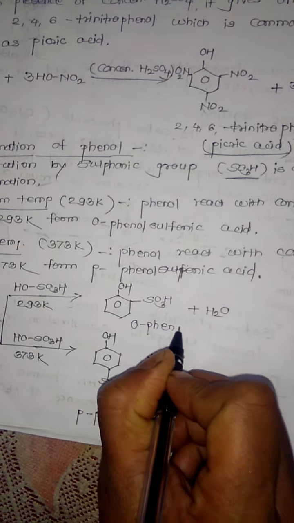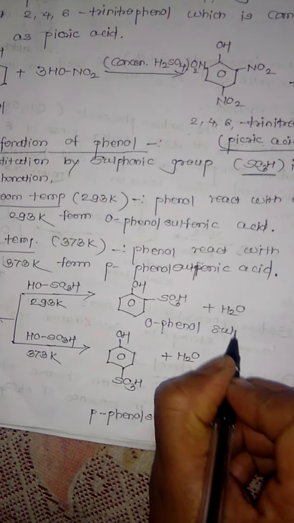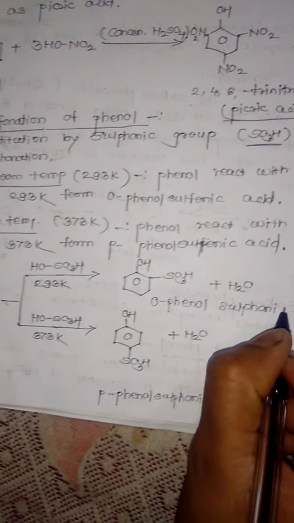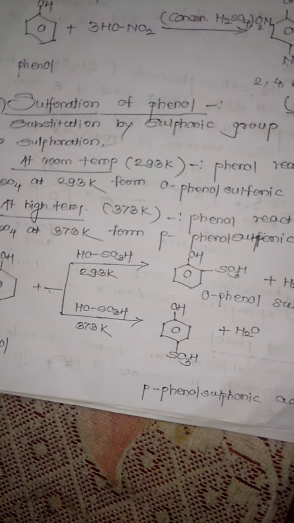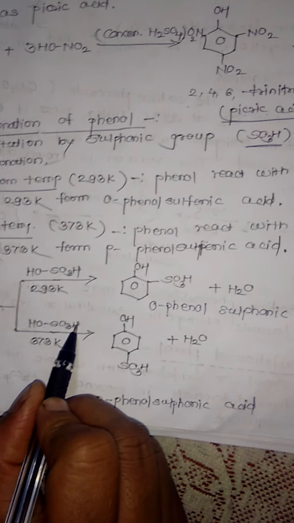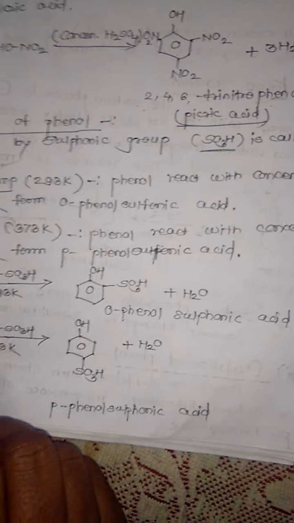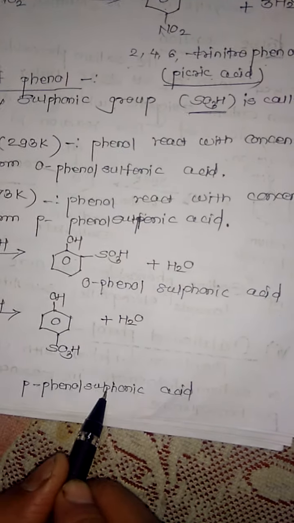While when the same phenol is treated with concentrated H2SO4 at a high temperature, that is 373 Kelvin, it gives the formation of para-phenol sulfonic acid.